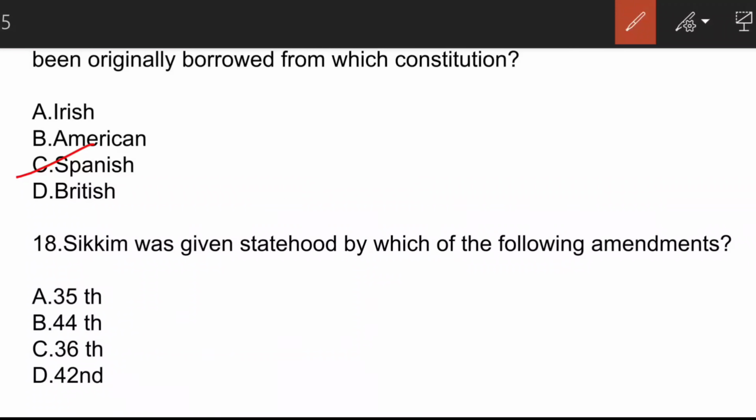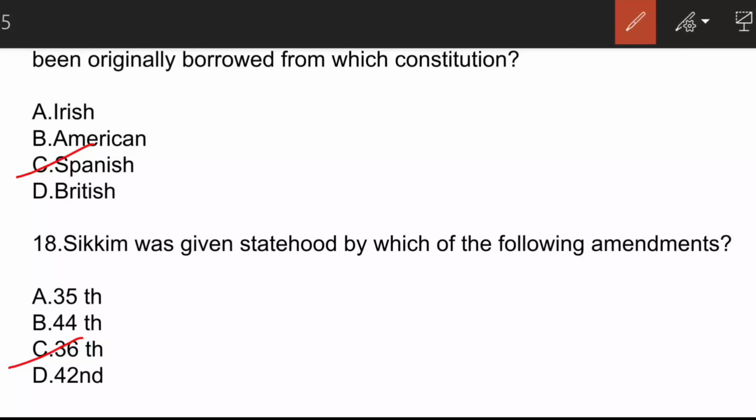Sikkim was given statehood by which of the following amendments? Here the correct answer is option C, that is 36th Constitutional Amendment. Sikkim was made an associate state of India by 35th Constitutional Amendment, and the right to property was deleted by